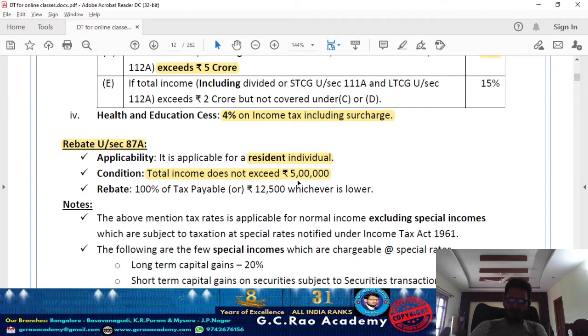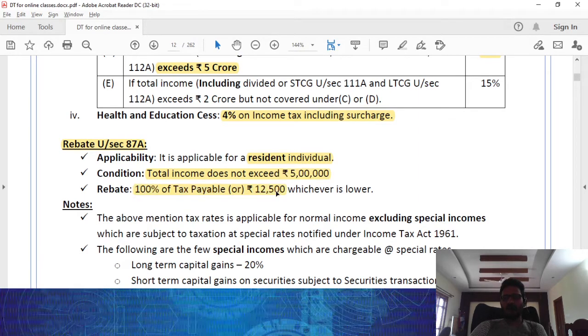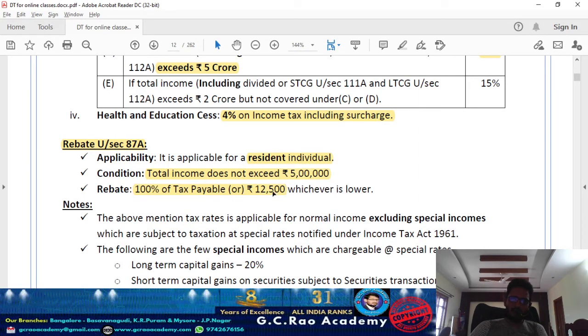If the assessee is a resident individual and your total income is not exceeding 5 lakh rupees, when the above two conditions are satisfied, then the rebate under section 87A that you can claim is 100% of tax payable on total income or 12,500 rupees, whichever is lower.